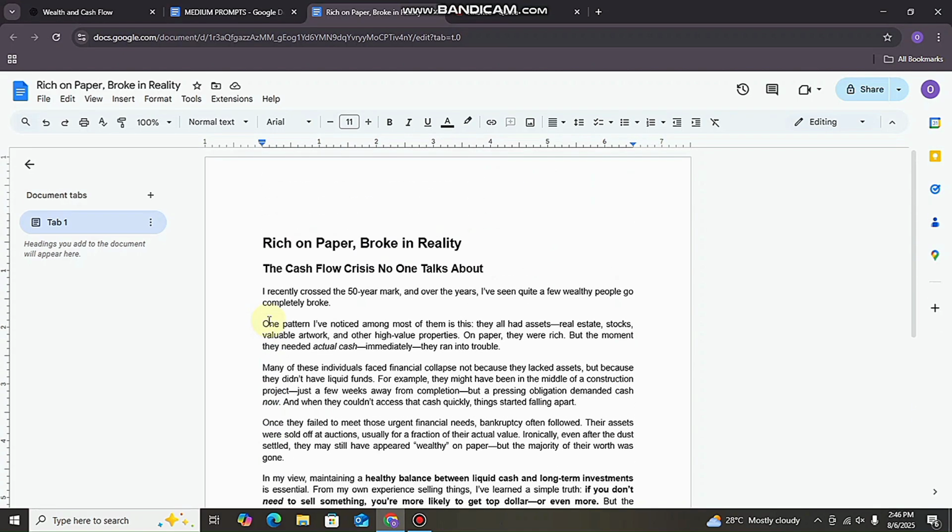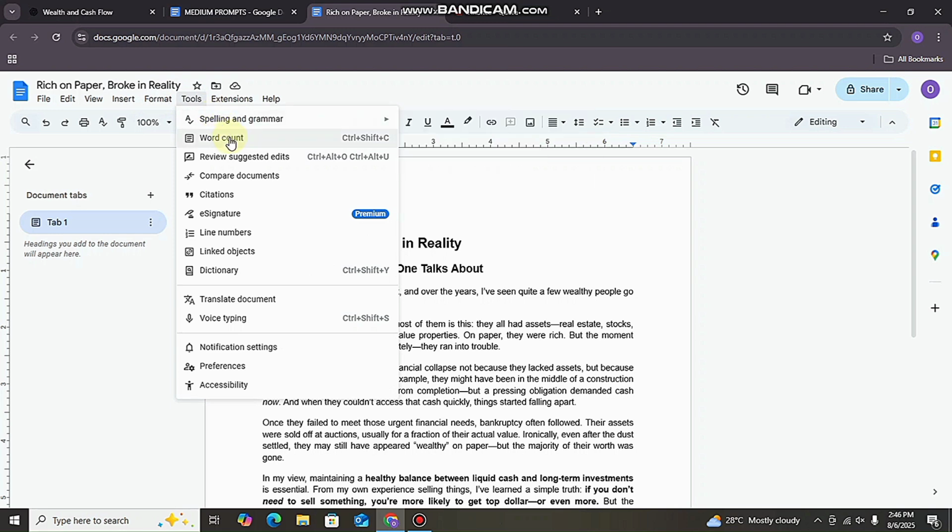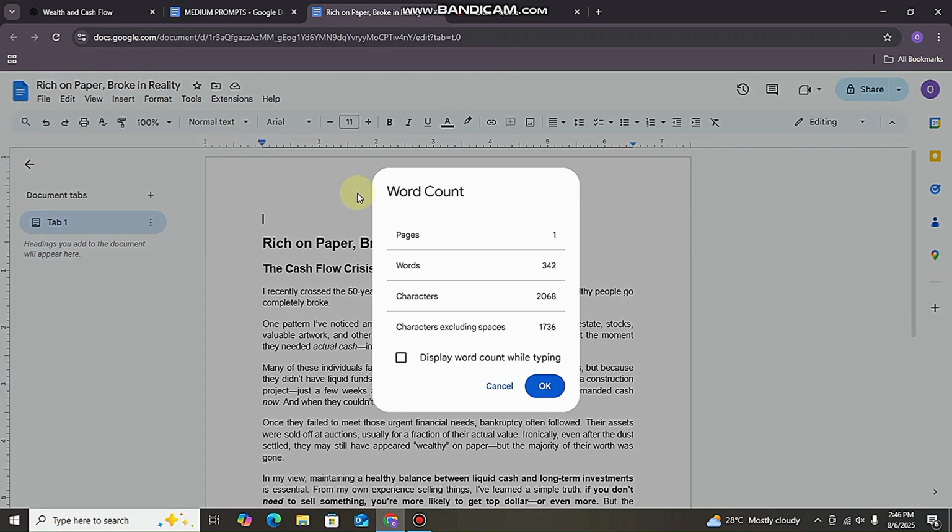And you know that the minimum words we can write is 200. So you are going to check your text and then see the word count. You can see that we have 342 words. So we surpass the 200 words minimum.